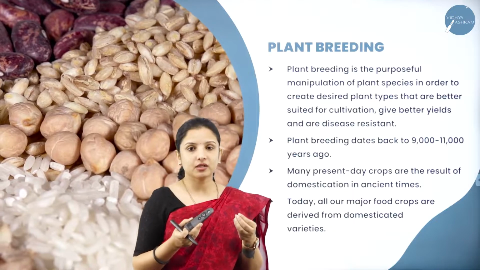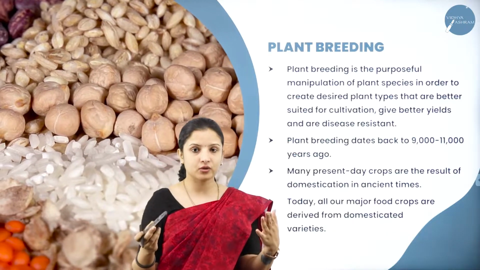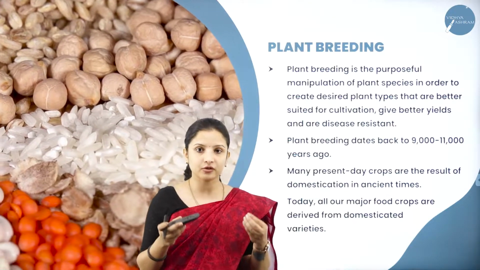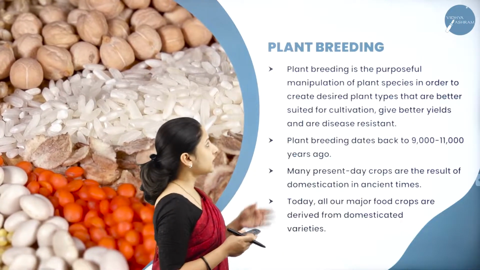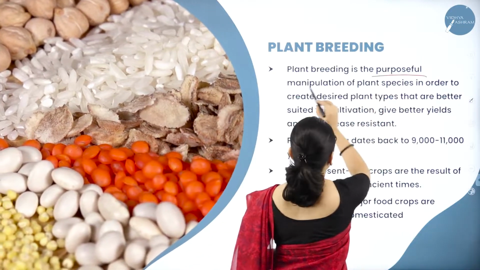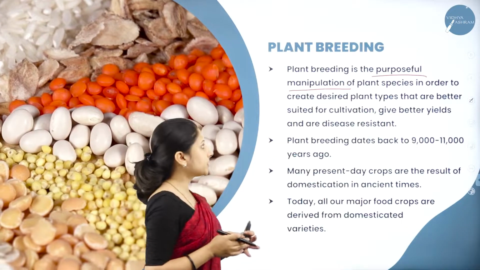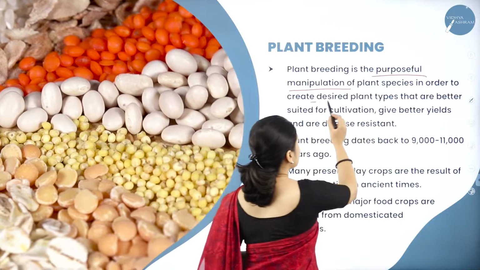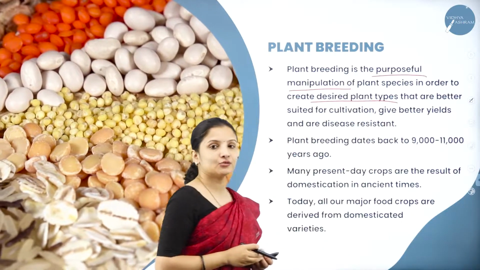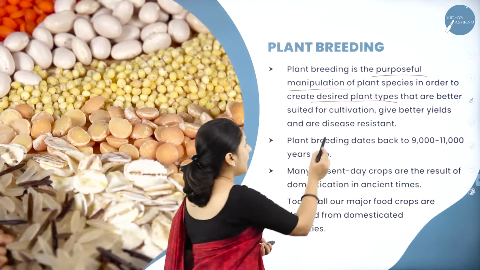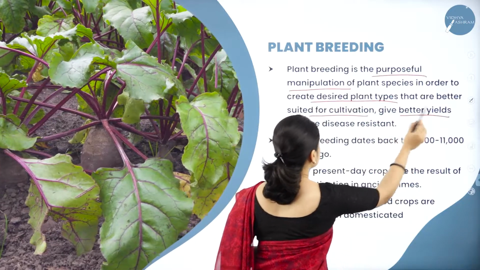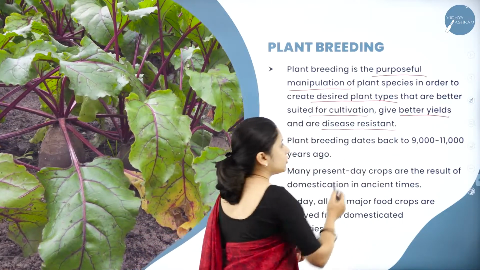For that particular purpose, nature cannot do it. It should be artificially done by the human being. That is why plant breeding is a purposeful manipulation of plant species in order to create desired plant types that are better suited for cultivation, that give better yields and which are resistant to diseases.